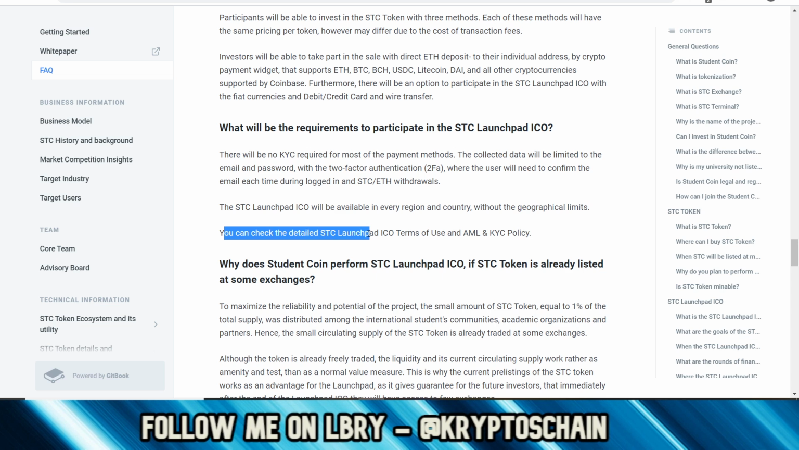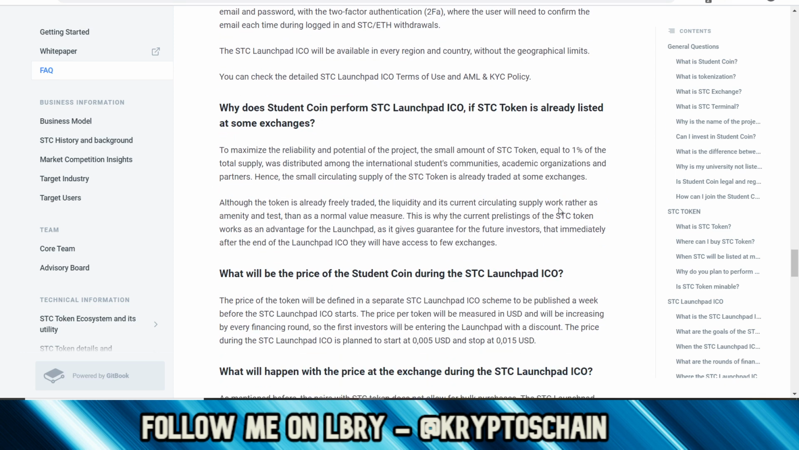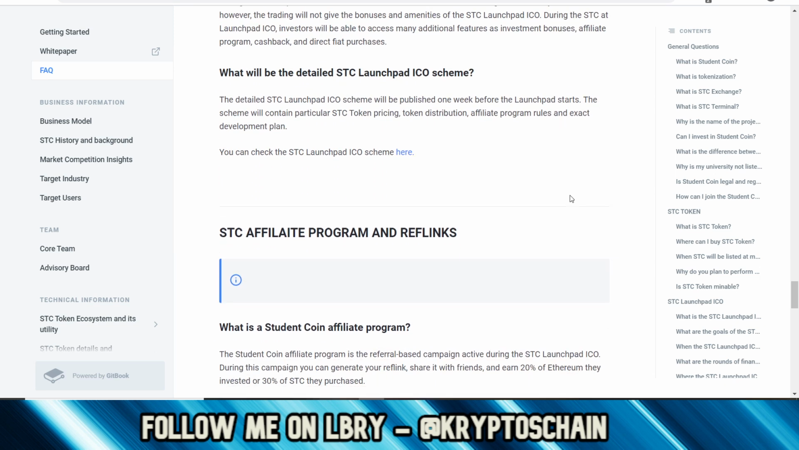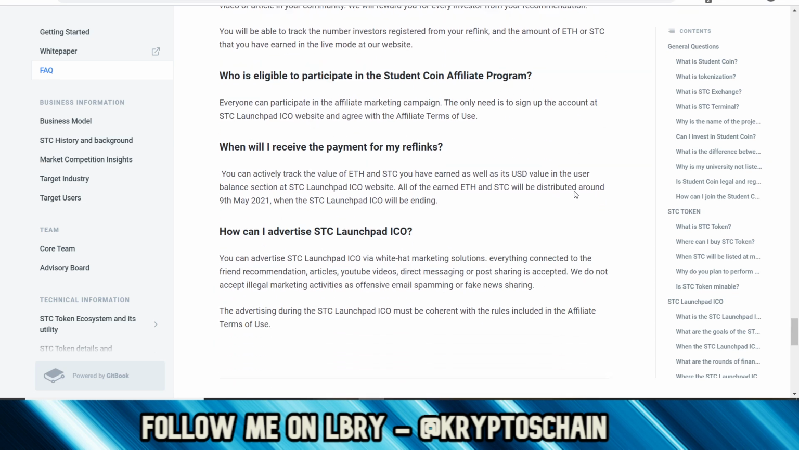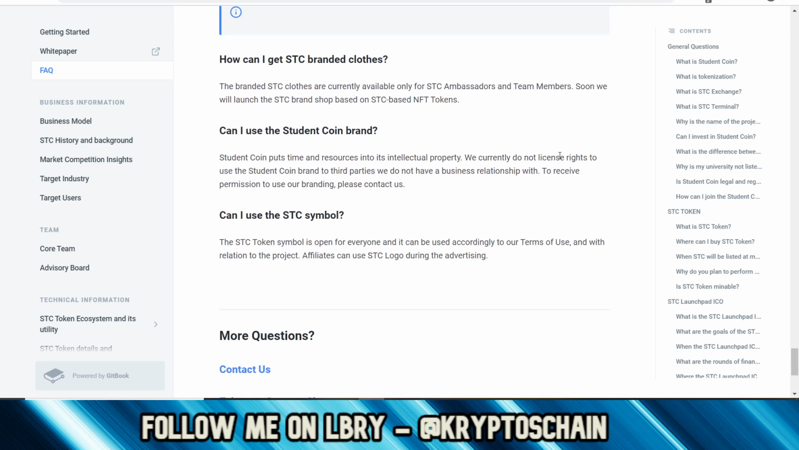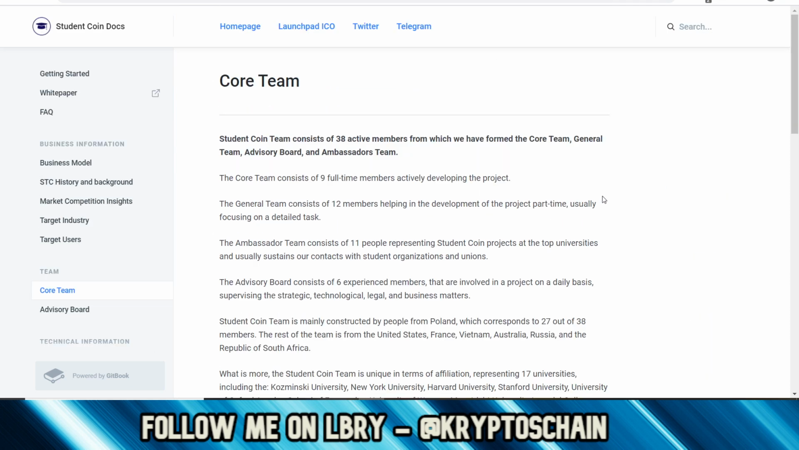So you can check the detailed STC Launchpad ICO terms of use and AML and KYC policy if you're interested. So it's good that they've got that information, right? Do check that out. Do more research on that, by the way, because you gotta be safe, right, at the end of the day. Now let's talk a little bit about the core team here.